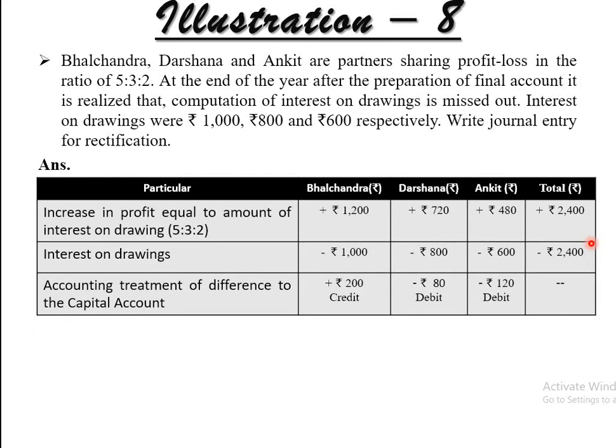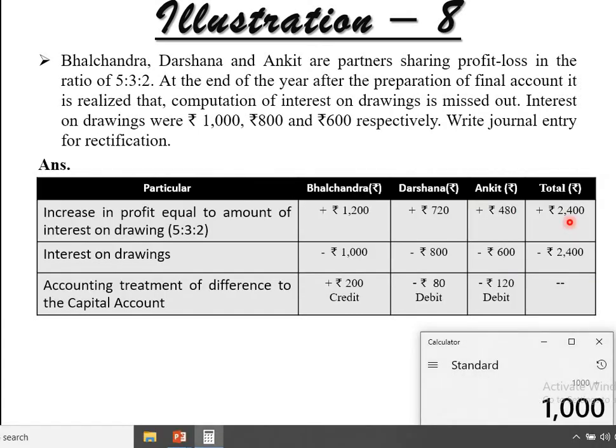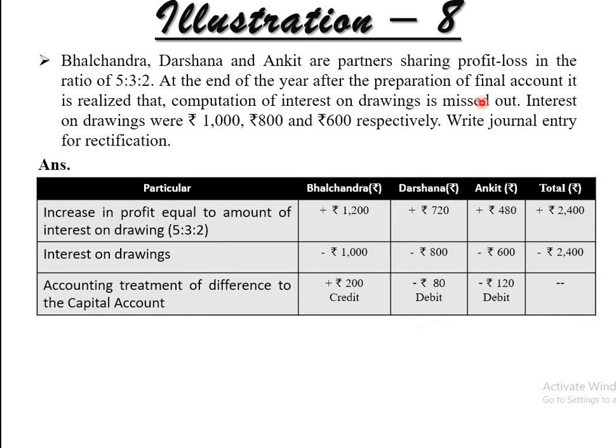How did this amount come? In the first column, the increase in profit is equal to the amount of interest on drawings, right? So how did the 2400 come? 1800 plus 600. This amount 2400 is already given to you, right?